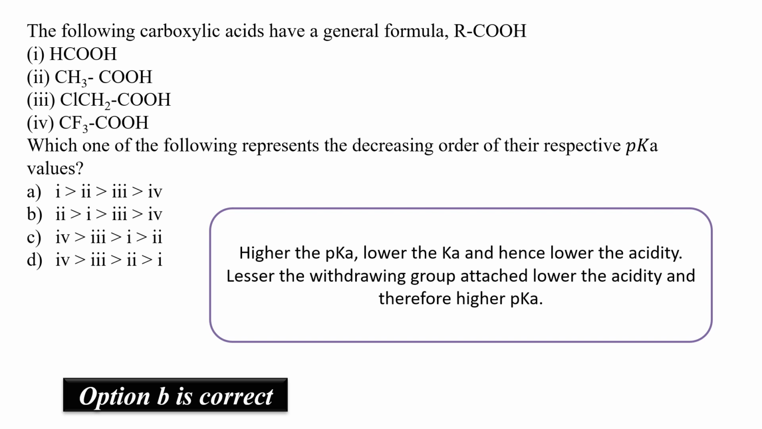That is, the carboxylic acid associated with the methyl group is going to have a higher pKa and a lower acidity. Then we have the normal HCOOH, and then we have the carboxylic acid with a single Cl, and then finally at the end, the highest acidity and the lowest pKa value is going to be CF3COOH. So option B is correct. Please note the principle.